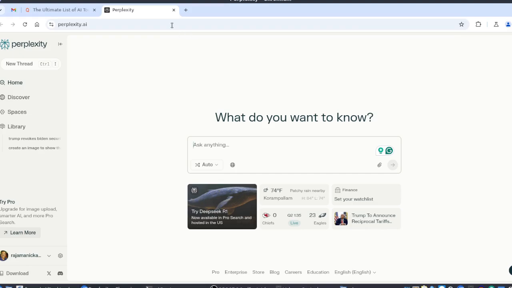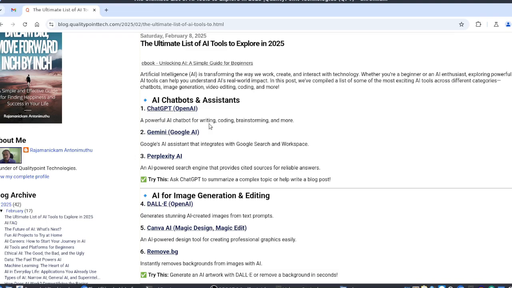Okay, I already logged in, otherwise it will ask to log in. These are all AI chatbots. A lot of other things are also there, like DeepSeek, which is growing very fast right now.